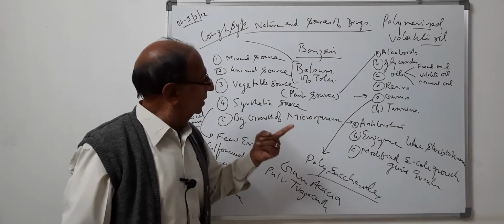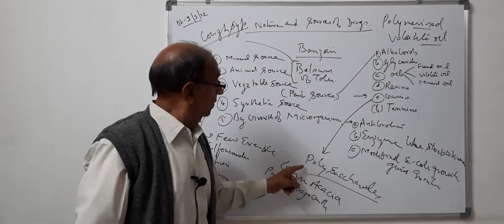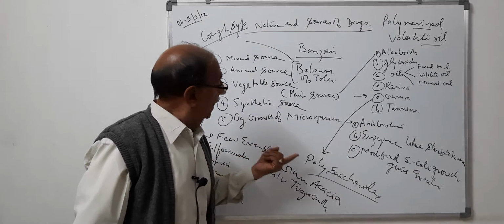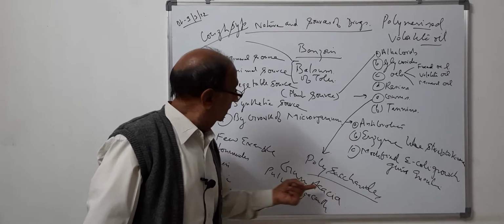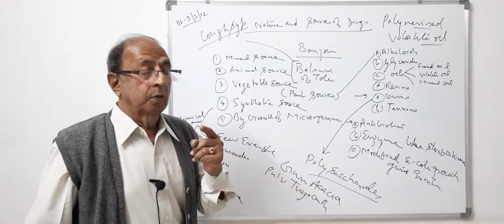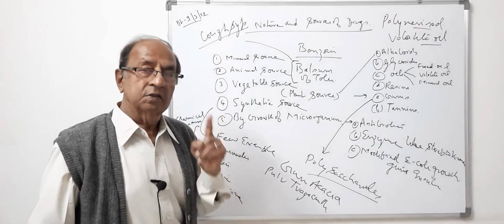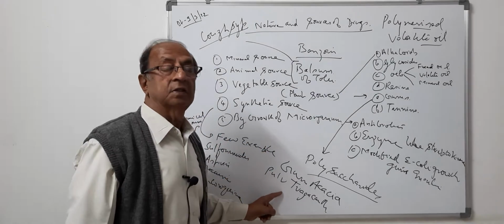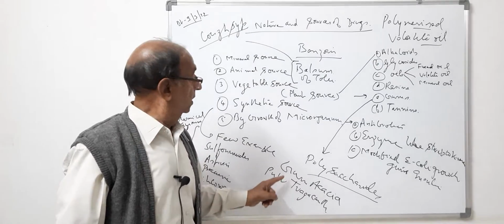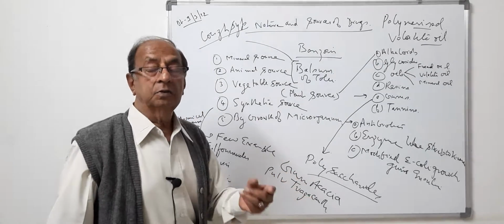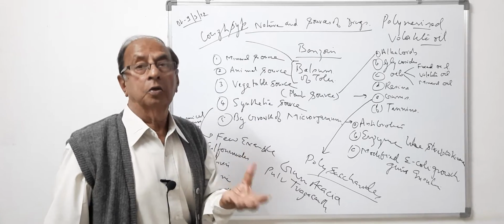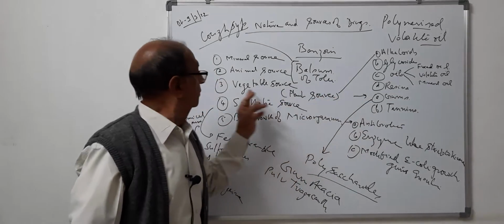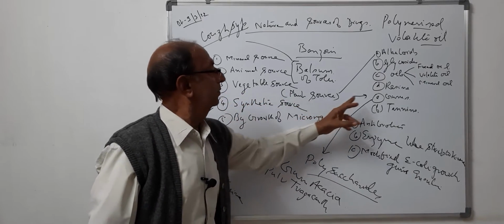So in other terms, we can say gums are being used as a helping hand in preparation of different dosage forms such as emulsions and suspensions. These are being used for that purpose. Gum acacia is nothing but what we commonly use, gond. It is being used for that purpose.